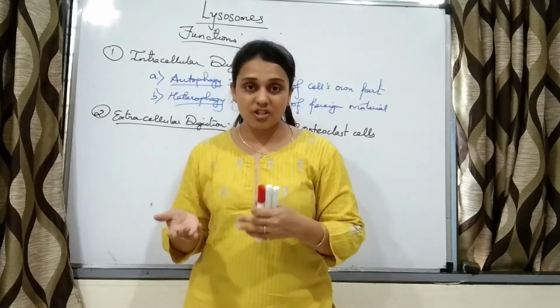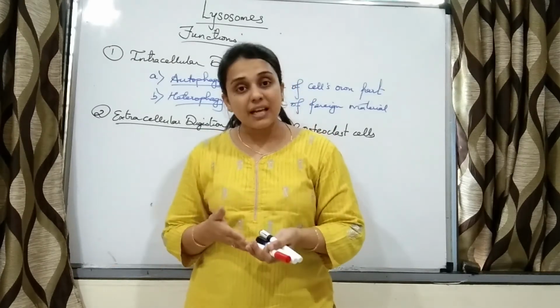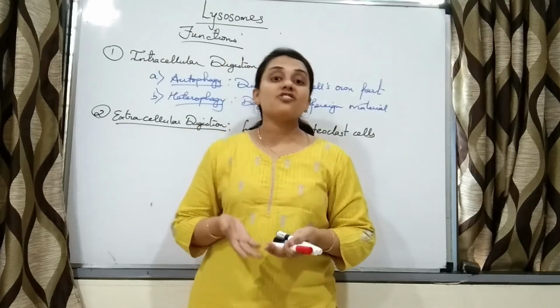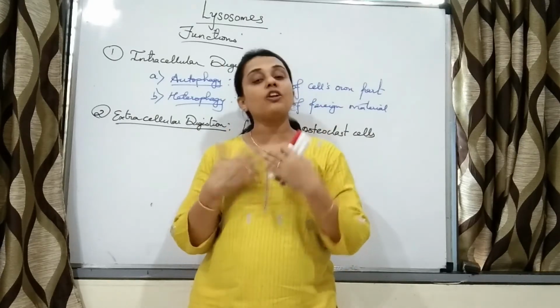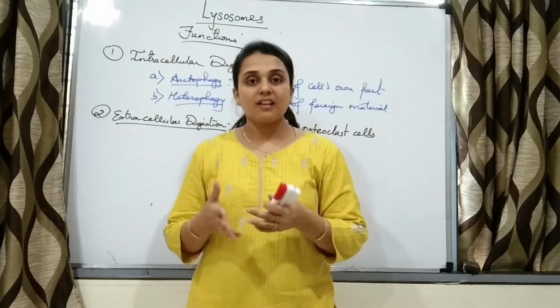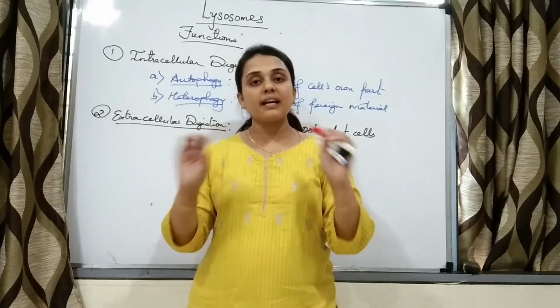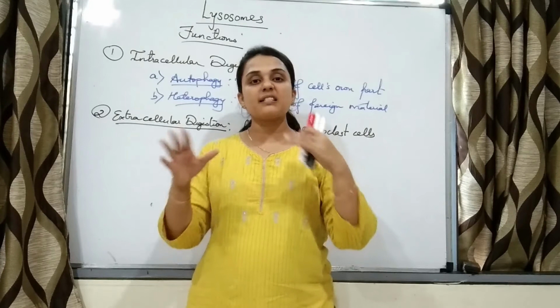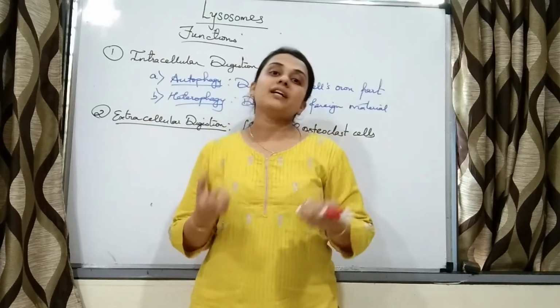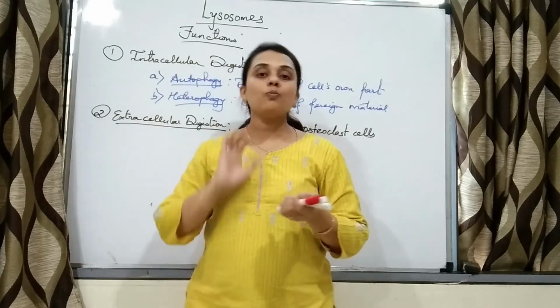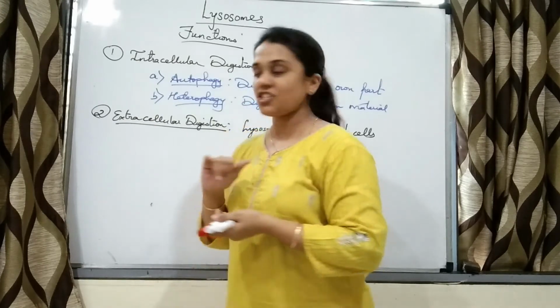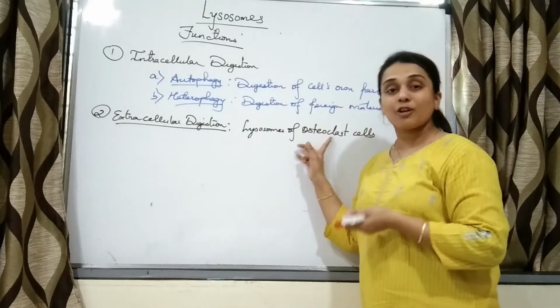When cartilage is getting converted into bone, that is ossification, certain parts of cartilage are destroyed and new bone is formed. So something has to be destroyed, which means some enzymes are required. But is this destruction happening within the cell or outside? Outside, which means lysosomes are releasing the enzymes outside the cell and eating up the cartilage, and then new bone is established. Such cells are osteoclast cells.